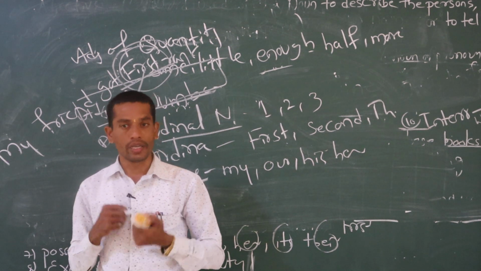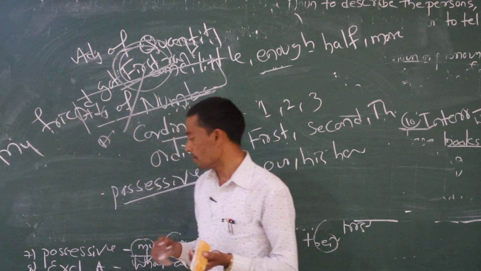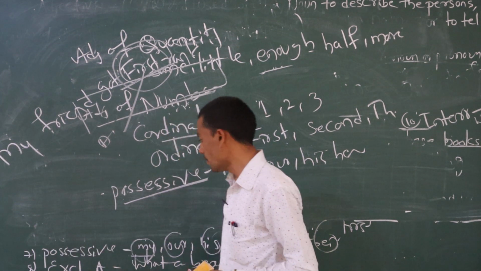That is my friend. He is my cousin. That is called possessive adjective.